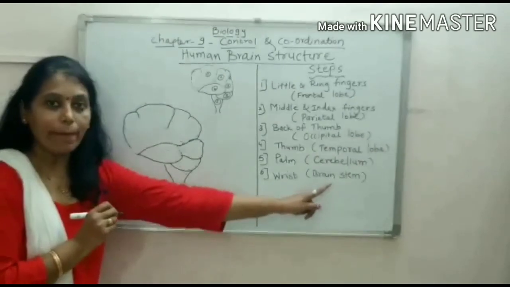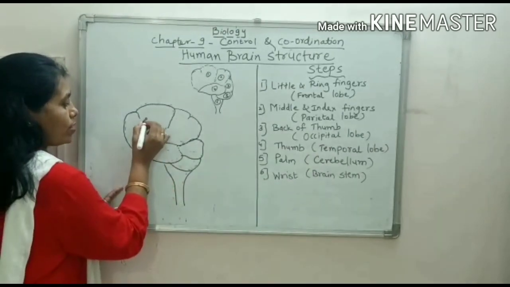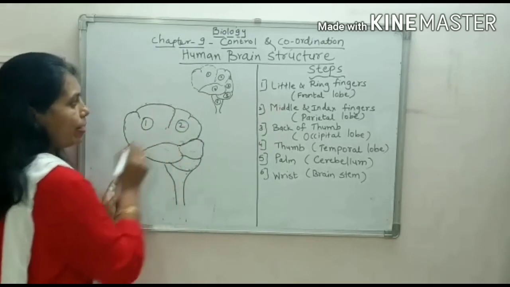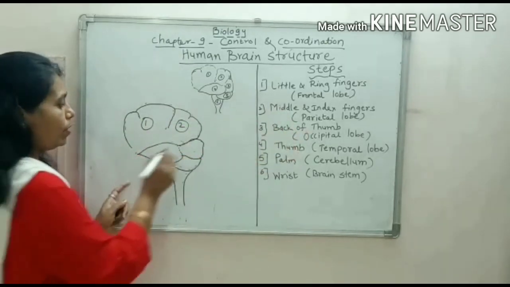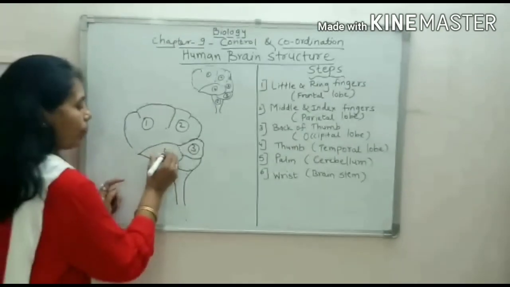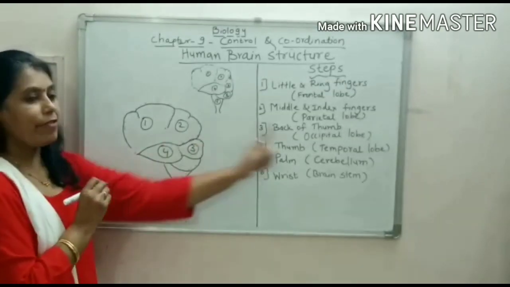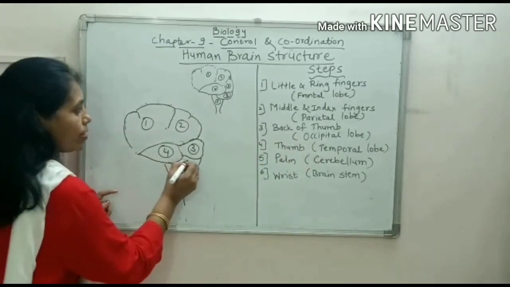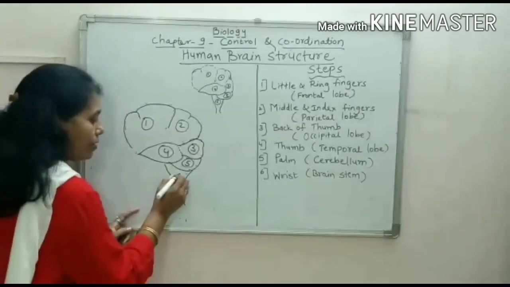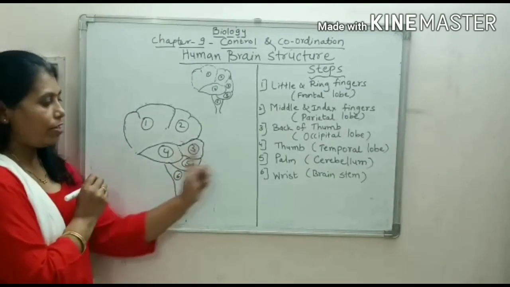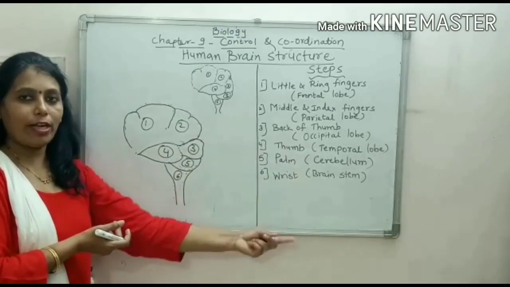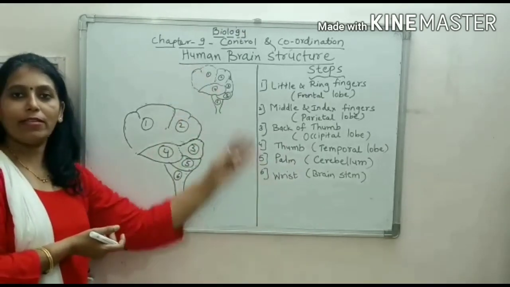which represents brainstem. So this is the first part, frontal lobe. This is the second part, parietal lobe. This is the third part, occipital lobe. This is the fourth part, temporal lobe. This is the fifth part, cerebellum. And last, this is the sixth part, which represents brain stem. So very quickly, within a short time, you can draw and you can remember these easy steps.